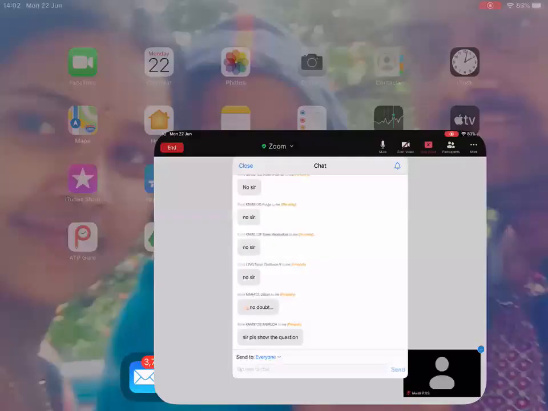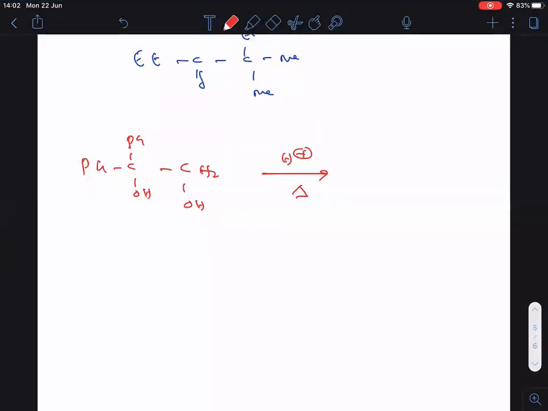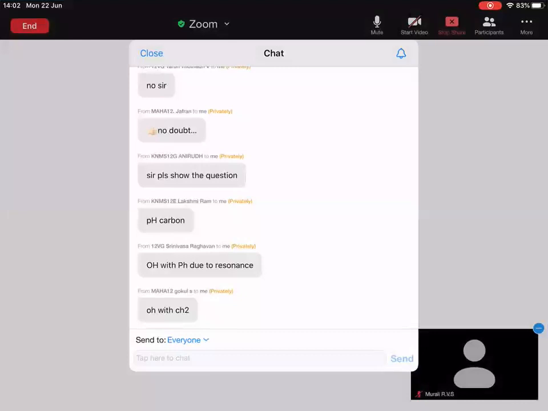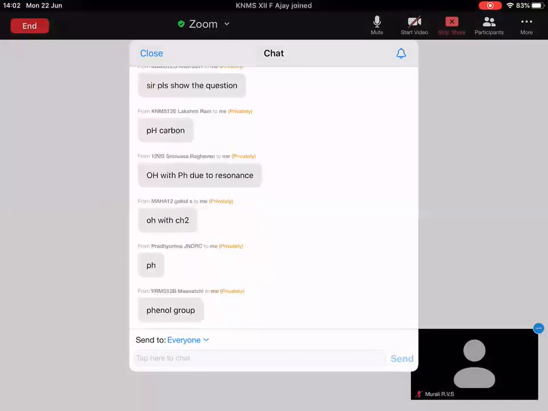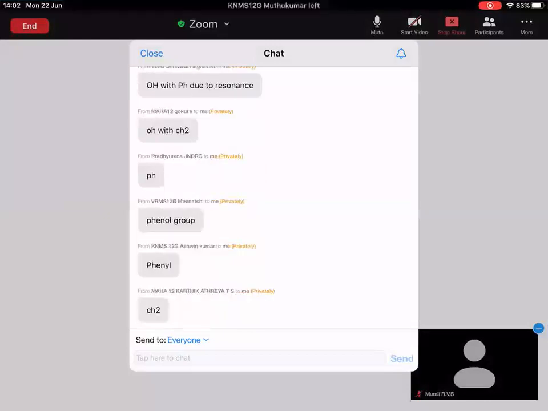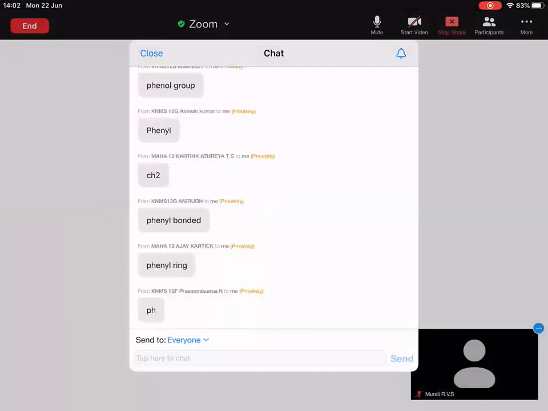Some of you are asking to show the question. Okay, copy the question here. So this is again Ph only. Am I right? Two OH groups are there. Which OH group undergoes protonation preferably? I think you are seeing the question. Now tell me. The OH which is bonded to the phenyl ring, or the OH which is bonded to CH2, which undergoes protonation preferably?